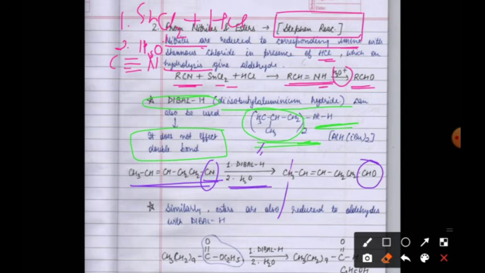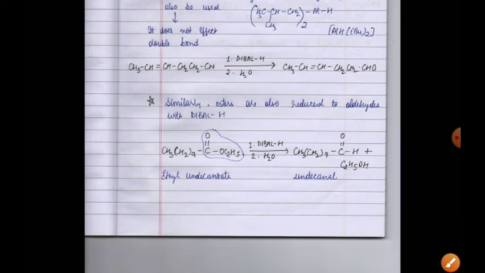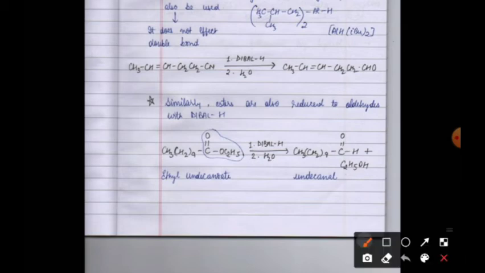Similarly, in this reaction, esters are also reduced to aldehydes with DIBAL-H. What are we taking? We are taking esters here. This is ethyl undecanoate. Whatever is in the chain, we don't need to consider. This is the COOR ester group.